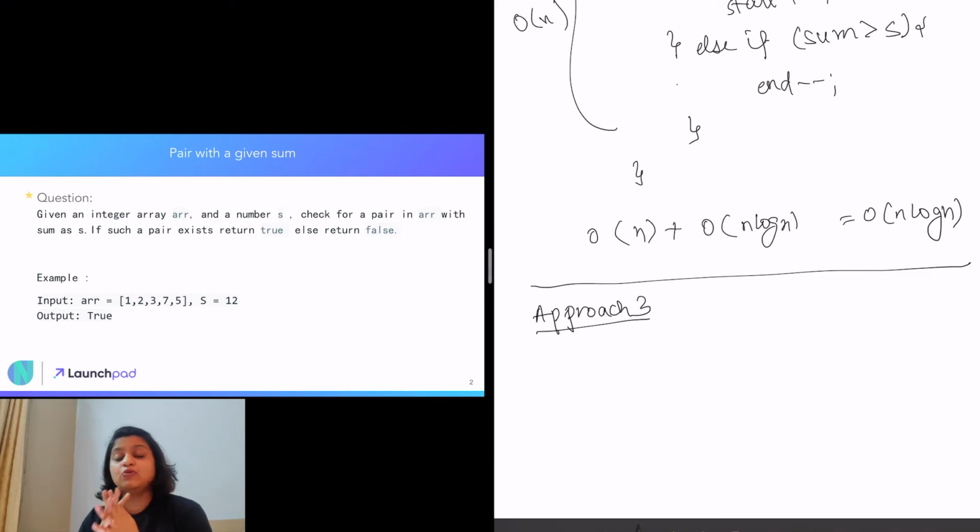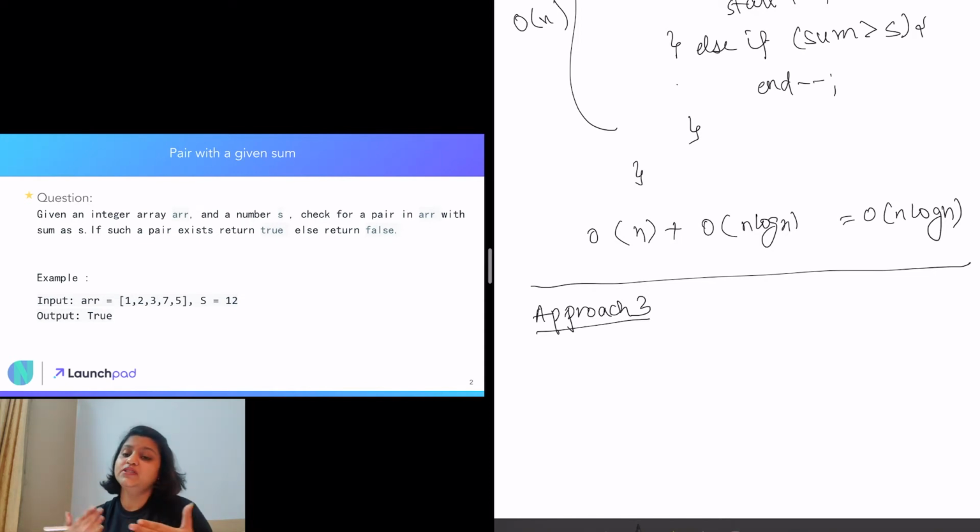Now how do we find a particular pair? Suppose we have inserted 1, 2, 3, 7, and the moment we come across 5, when we need the sum to be 12, we have one element that is 5, so we know that we need an element 7.